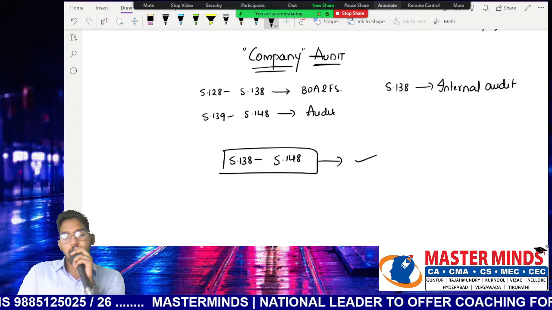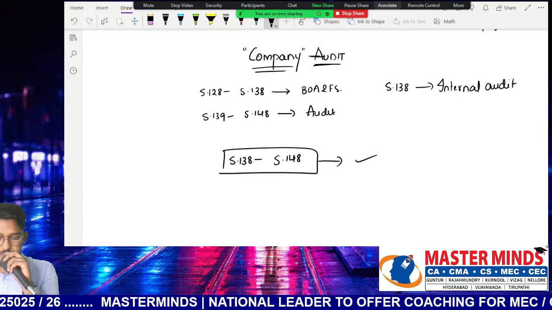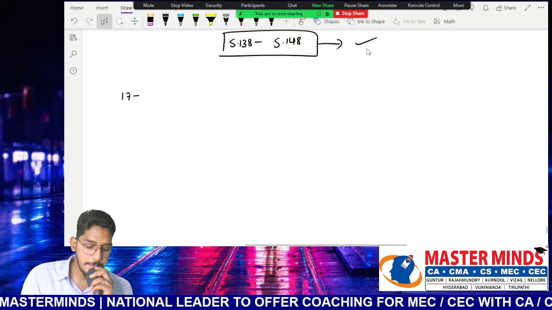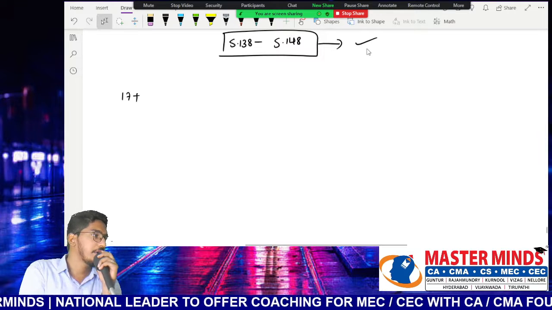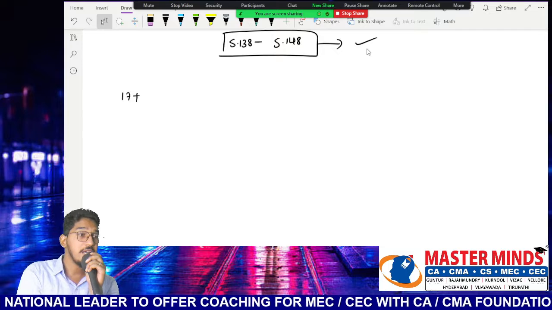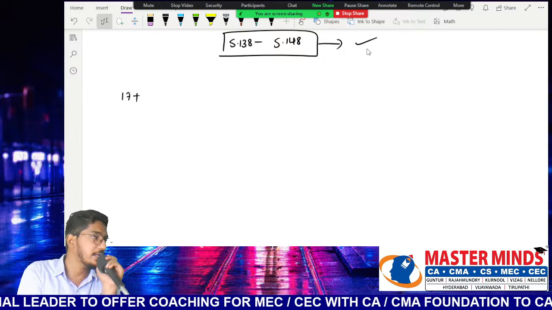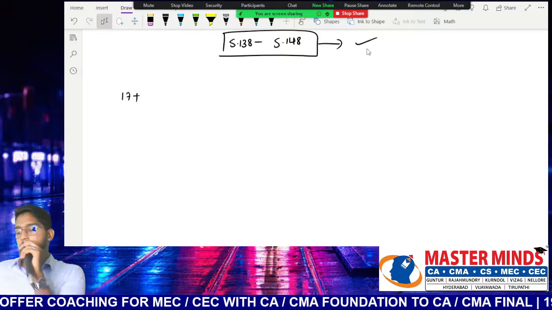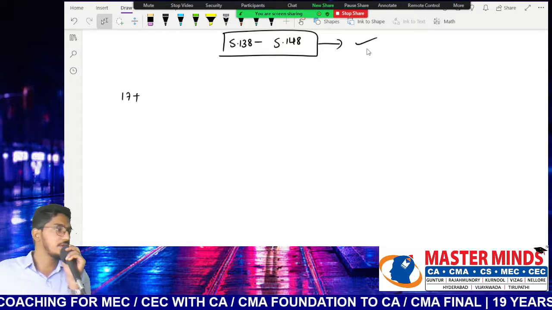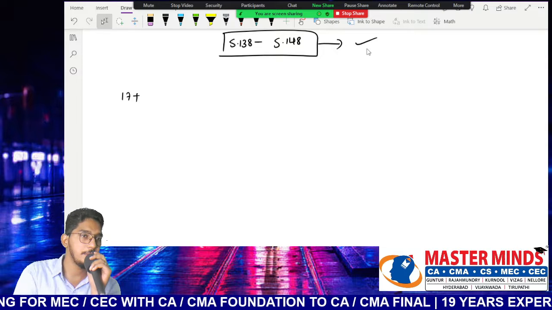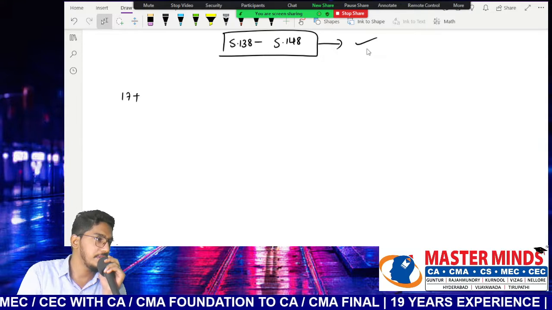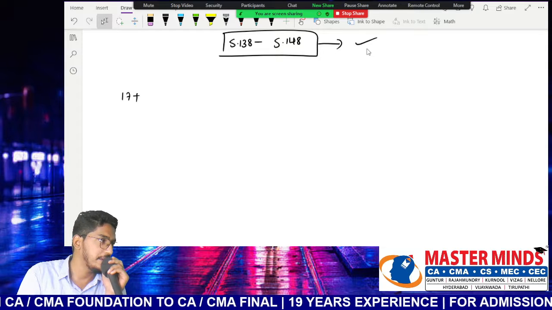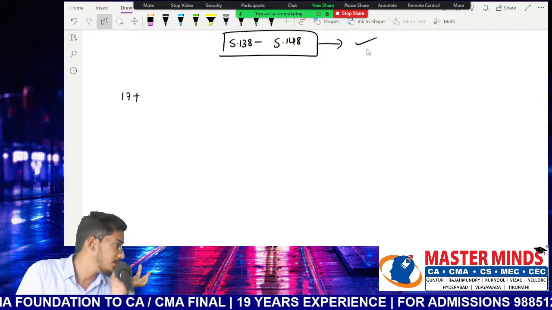Right. So now let us have a look at some statistics. In India, as on current date, approximately 17 lakh plus companies are incorporated. How many companies are currently in operation in India? 17 lakh plus companies are currently incorporated with the ROC. But out of these 17 lakh companies, so many are dormant companies. What do you mean by dormant companies? Inactive companies. They have just incorporated and left it out. No effective transactions are happening. Sometimes we call them shell companies also.